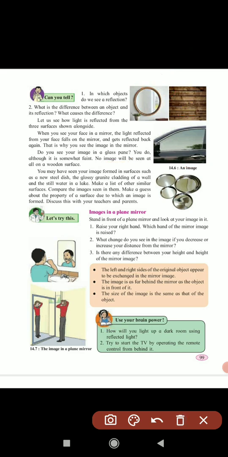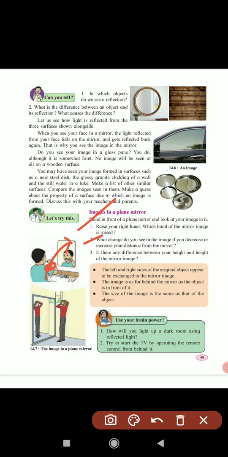Now our next point is images in the plane mirror. For that, stand in front of a plane mirror and look at your image in it. When you raise your right hand, which hand of the mirror image is raised? If you are brushing with your right hand, in the mirror you will see that it is using the left hand, because the left and right hands of the original object appear to exchange in the mirror image. That's why you see right as left and left as right.